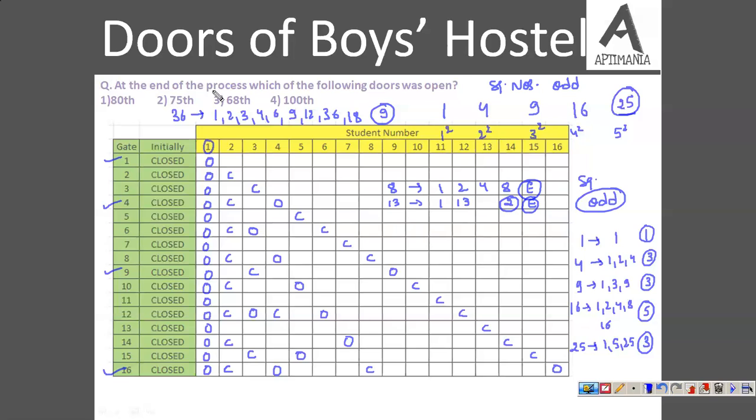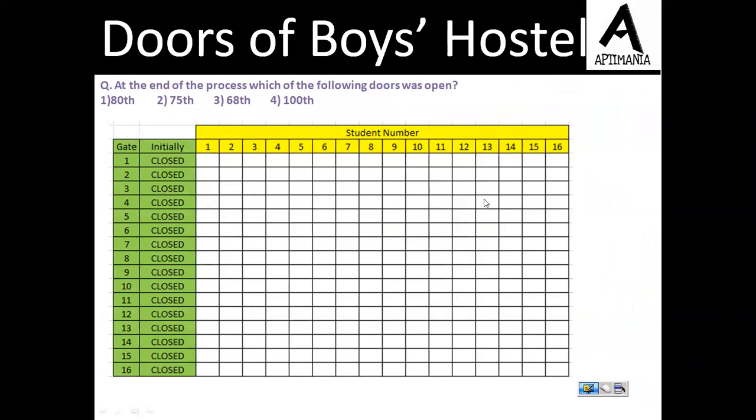Now the question is, at the end of the process, which of the following doors was open? So the answer is obviously a square number, which is 100 only. So the answer to this question is 100. So guys, I hope this set is clear to you.